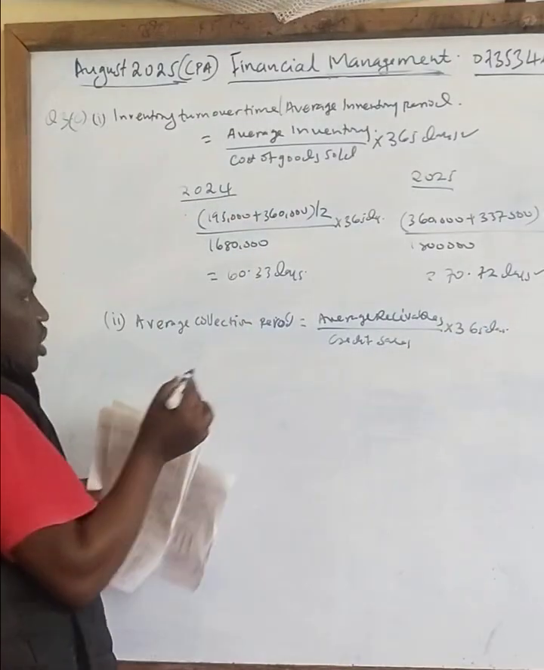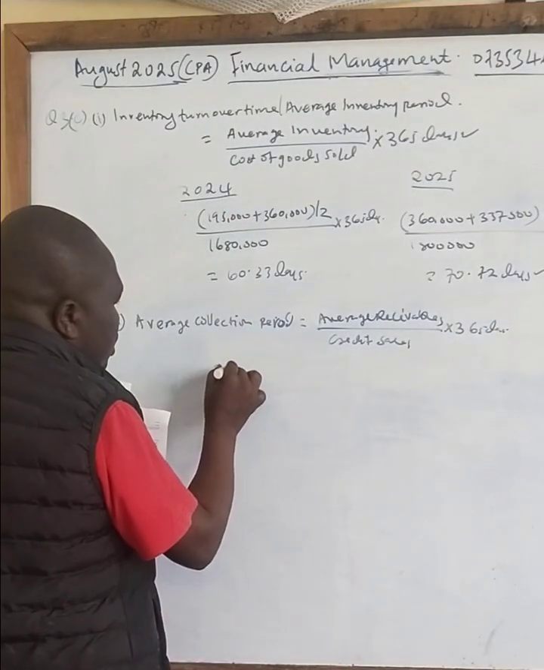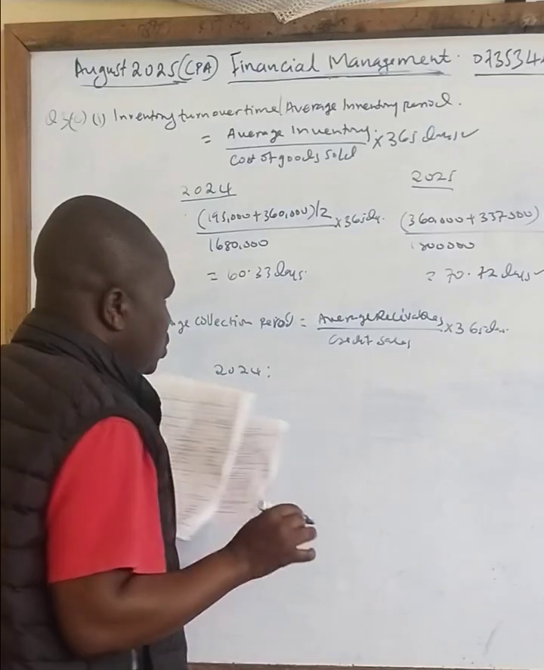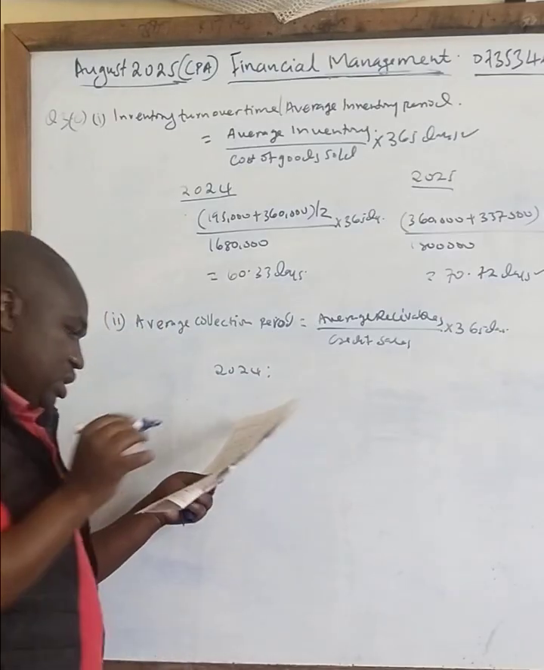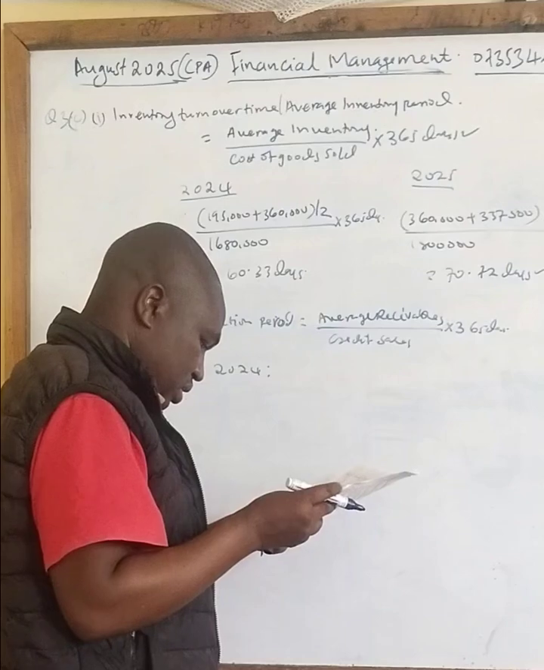So it's still for 2024. So average collection period, class, average sales.